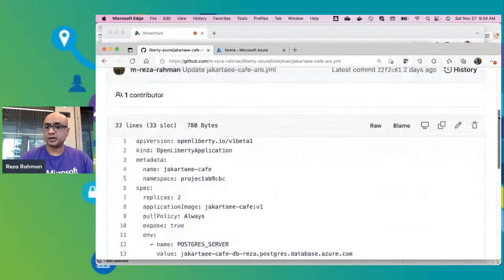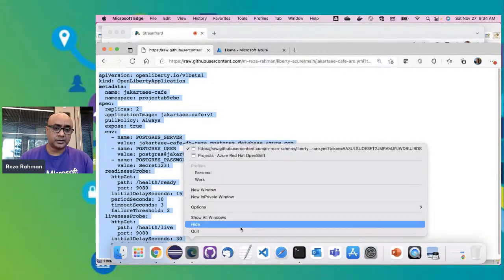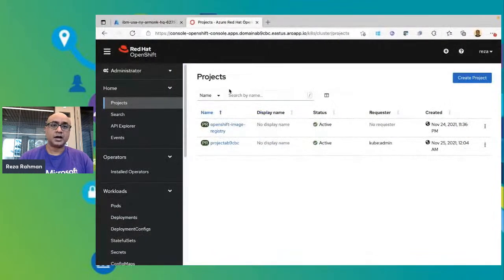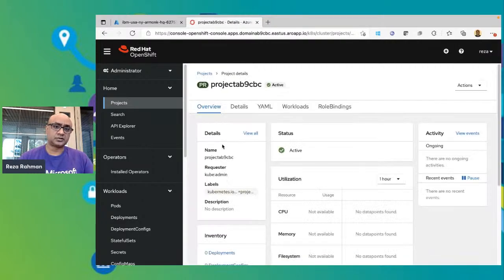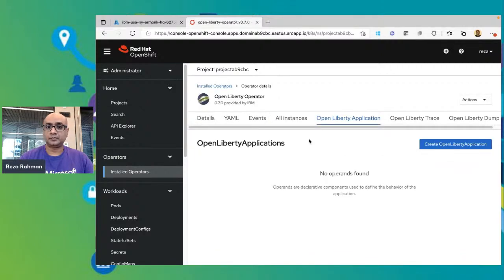So let's go ahead and copy our deployment descriptor and use it to do a deployment. So I'll Control C this. Now we're going to go back to the OpenShift console. And by the way, you can do this through the oc command and through the command line if you like, but here I'm showing you the graphical way of doing it. So let's go ahead and select the project. Once we've selected the project, we'll go to the operators, and we see that there is the Open Liberty operator. I'm going to go to the Open Liberty application to do a deployment, and I'm going to say create Open Liberty application.